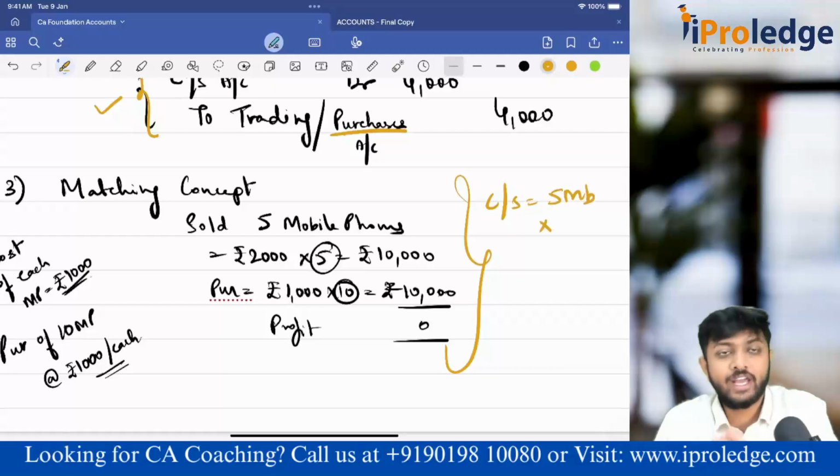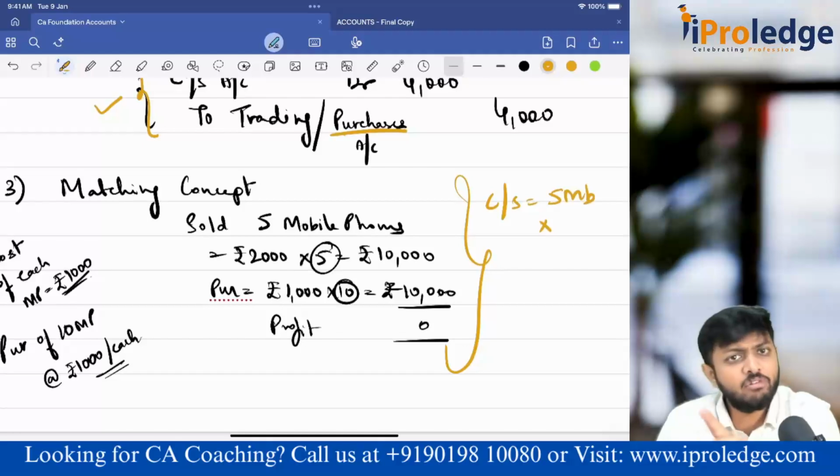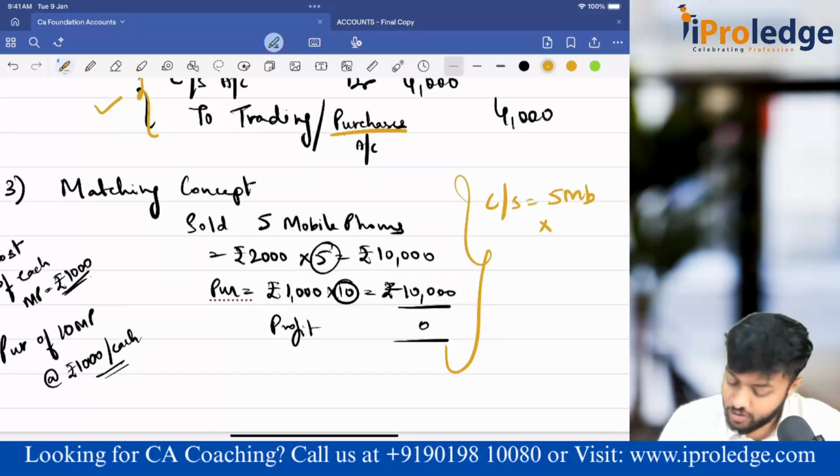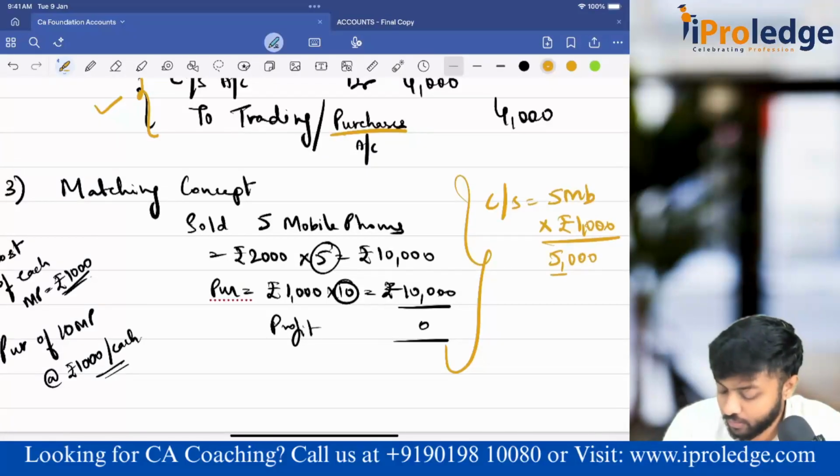Guys, closing stock is taken at cost if nothing is sold, not at sales price. Only sales is taken at sales price in your trading account. All other items will be at cost. So 5 mobile phones are remaining with me, 1000 rupees each. So 5,000 rupees is my closing stock.